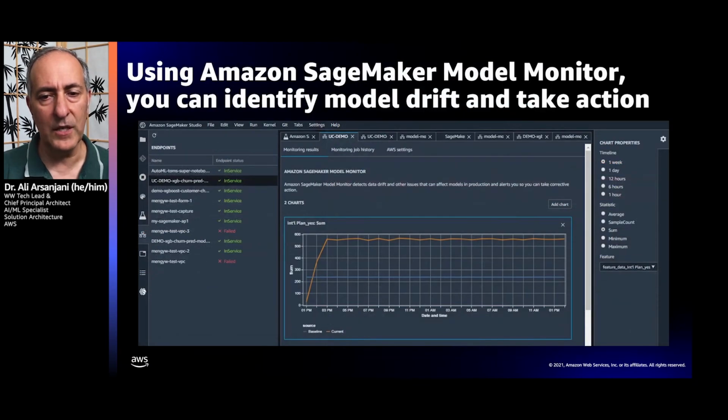So using SageMaker Model Monitor, we can identify model drift, data drift, and take action as necessary. You can see them in a graphical format, and you can modify the different parameters of the graph to give you a visual representation of what is transpiring.